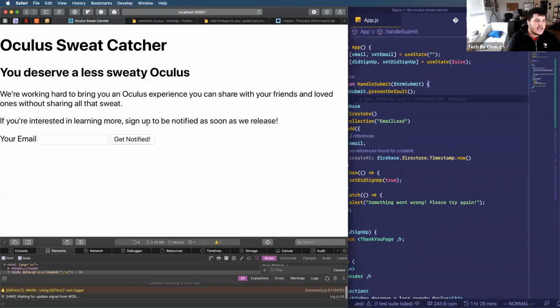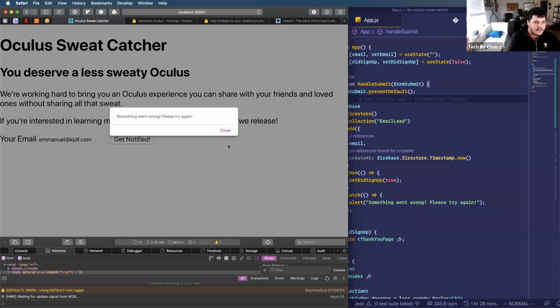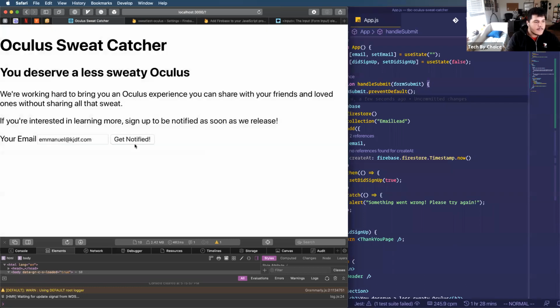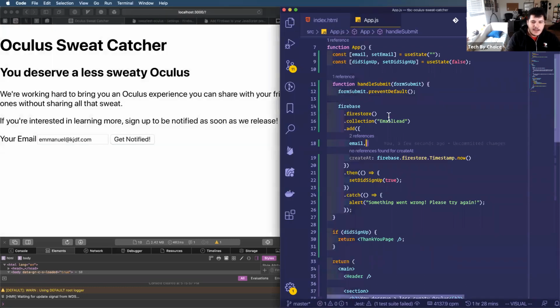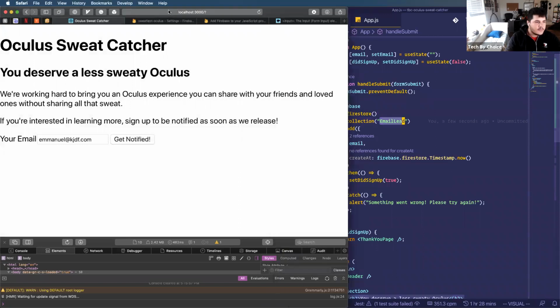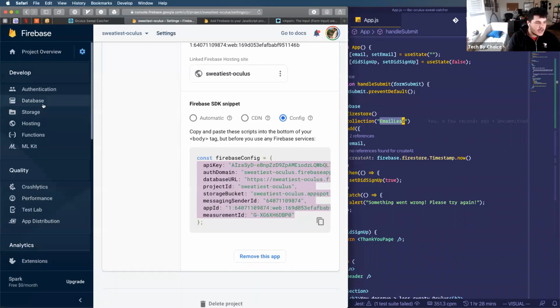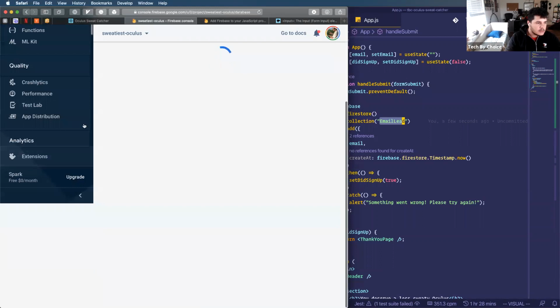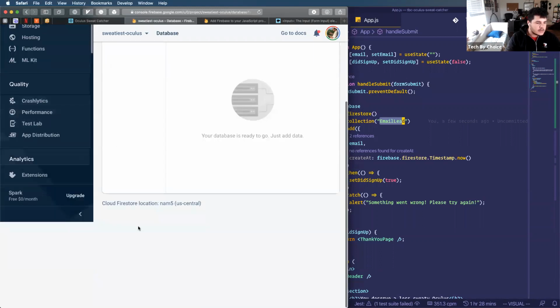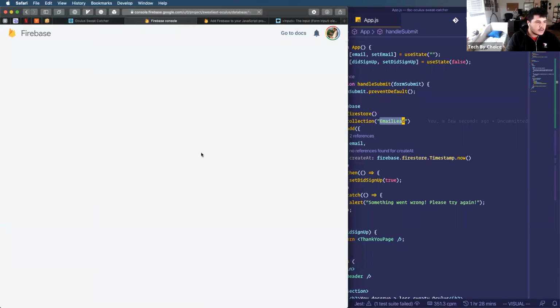and go to my application. Now, this is still going to fail because I haven't told my database what kind of data or information I need to save. So I know that I'm using this email lead collection, right? So I'm going to go to my Firestore settings by going to database. Let me reload this real quick.